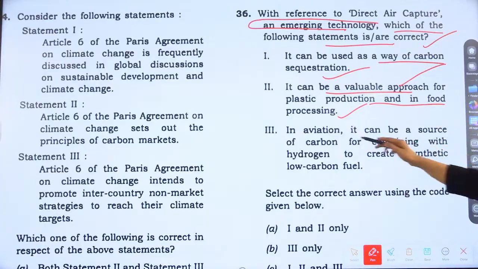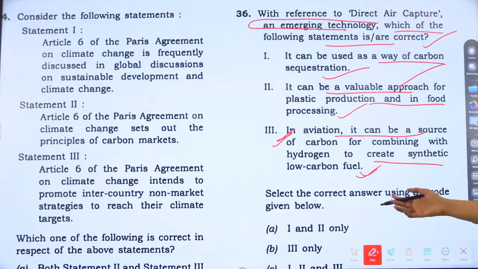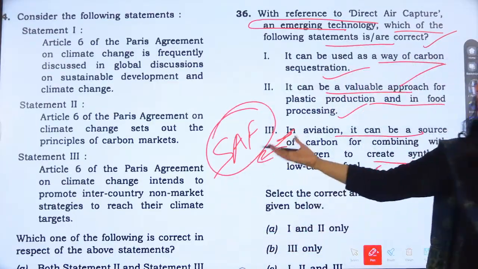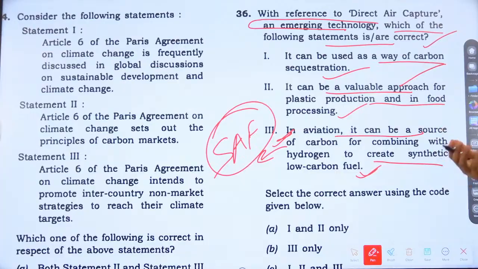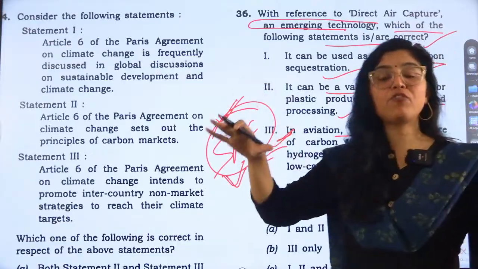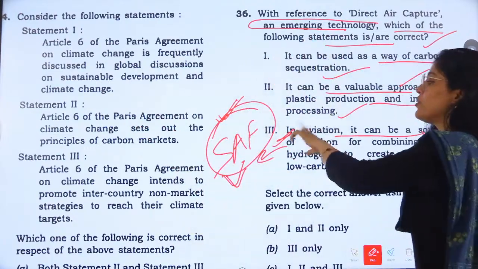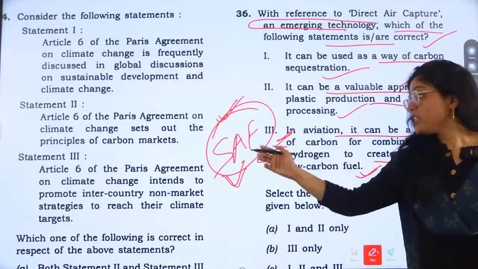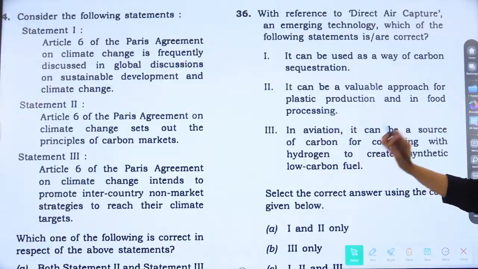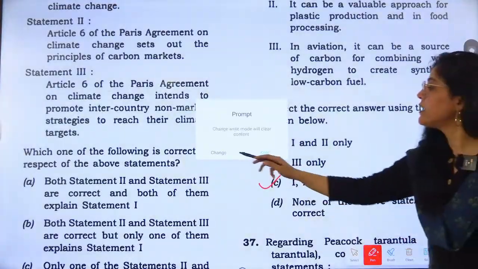Yes or no? Next is, in aviation, it can be a source of carbon for combining with hydrogen to create synthetic low carbon fuel. Yes, very much correct. So, sustainable aviation fuel is there, and this is also in news because we have to lower the carbon footprint in aviation sector also. So, there we can use this carbon as sustainable aviation fuel. This was also in news, and this is also a current related thing. So, the answer would be what? All the statements related to this are correct. Answer would be option number C. 1, 2, and 3 all are correct, right?